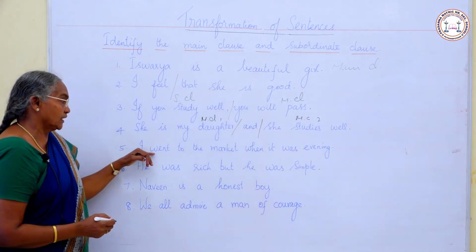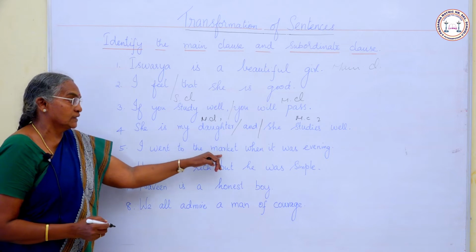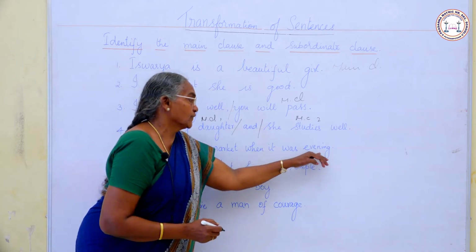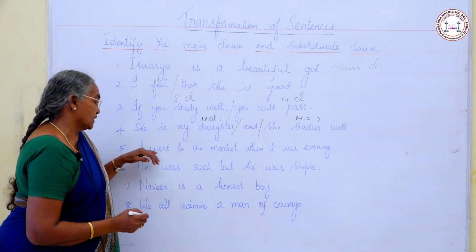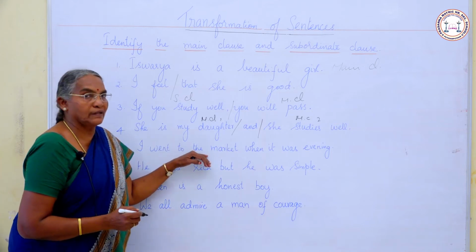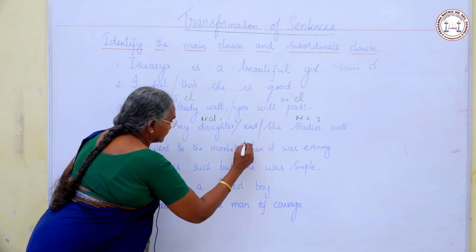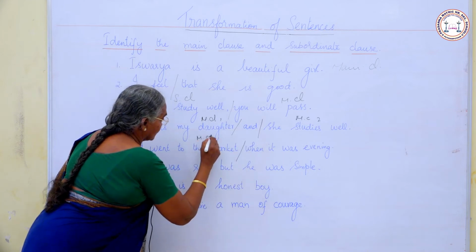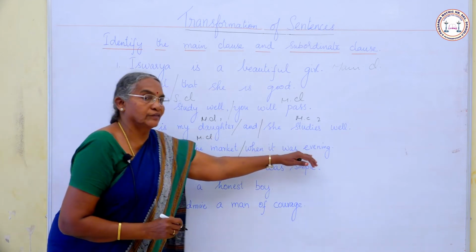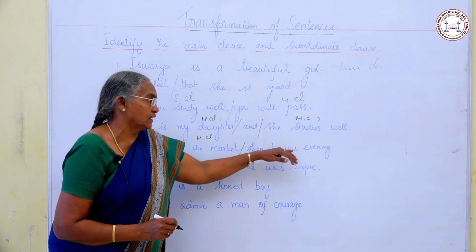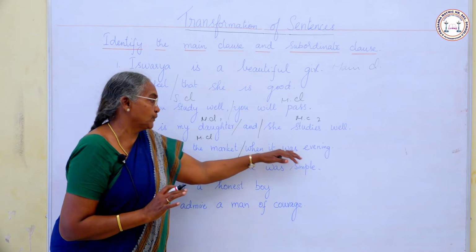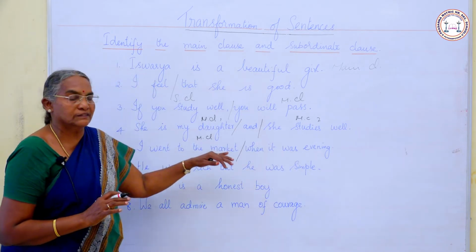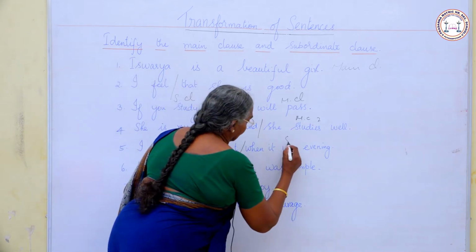Next sentence, I went to the market when it was evening. I went to the market. It has a subject, it has a verb, it is complete in meaning, so this is main clause. When it was evening, here also there is subject, there is verb, but it is not complete in meaning. It depends upon this part of the sentence for its completion. So this is subordinate clause.